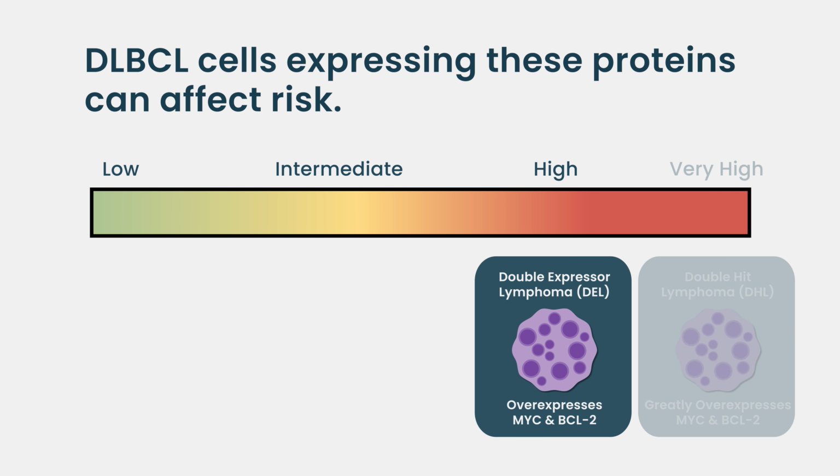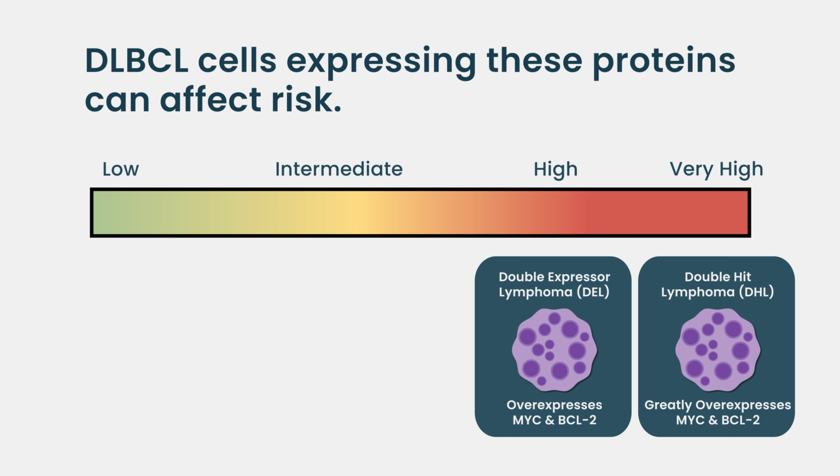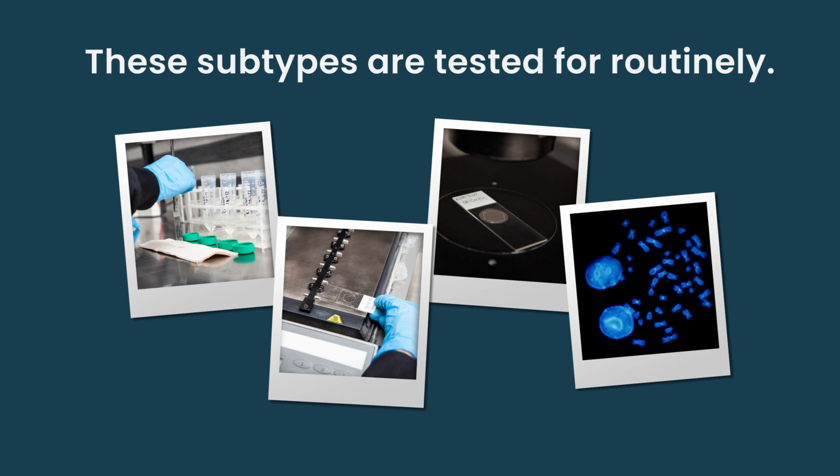And then there's even a sort of higher risk version of that, where patients have super sky-high amounts of the MYC and the BCL2 in their lymphoma, and they have it because of a different reason, because of the chromosomes translocating in their lymphoma cells. We call those double-hit lymphoma. And these are things we do test for pretty routinely, and probably should always be tested for patients with DLBCL.